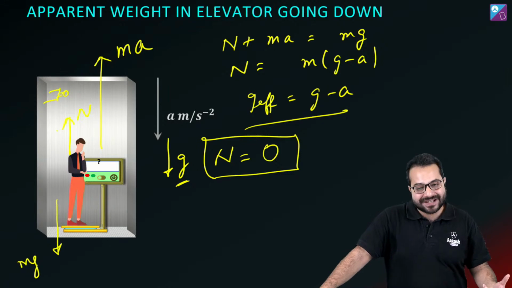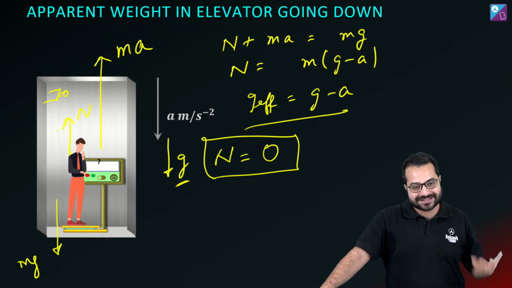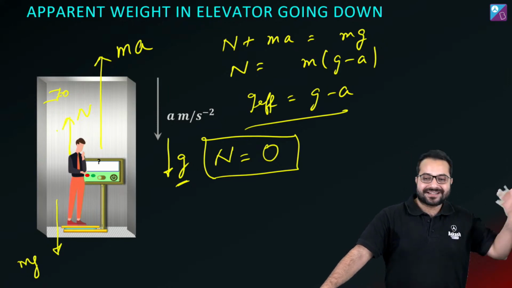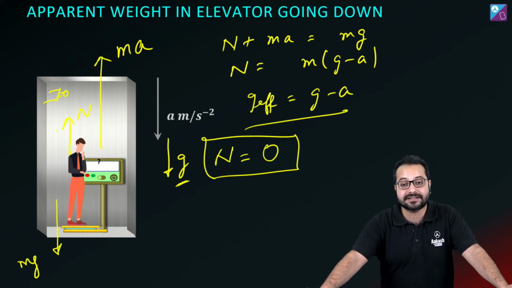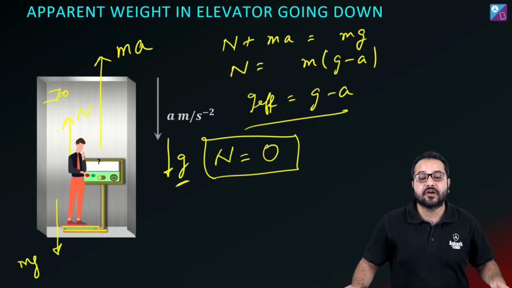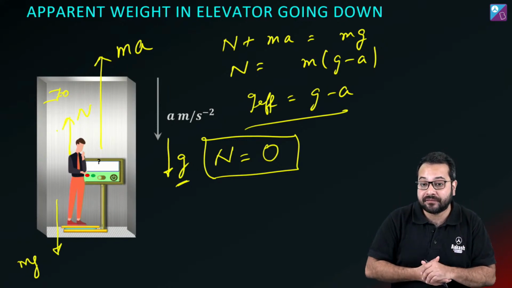Because how do we perceive weight? We perceive weight when something is pushing us. Something, the floor or the side of the wall or anything, is applying a force on us. But in that case, there is no force being applied on us. So what will we feel? We'll feel weightless. Are we actually weightless?